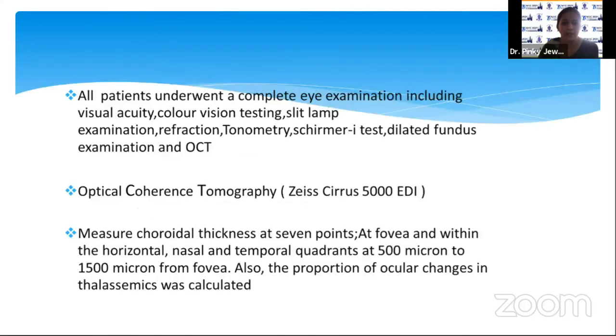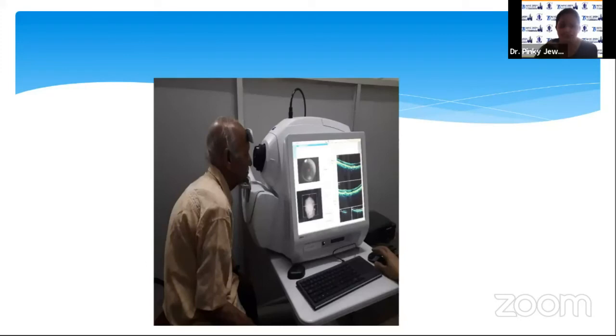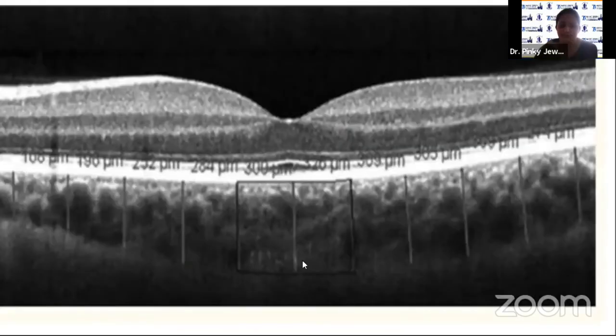Patients underwent a complete eye examination, and the choroidal thickness was measured with optical coherence tomography, the Zeiss Cirrus 5000 ADI OCTA machine. Choroidal thickness was measured as the hyperreflective zone between the Bruch's membrane and the sclerochoroidal interface at 7 points, that is the fovea and 500, 1000, and 1500 micron temporally and nasally.